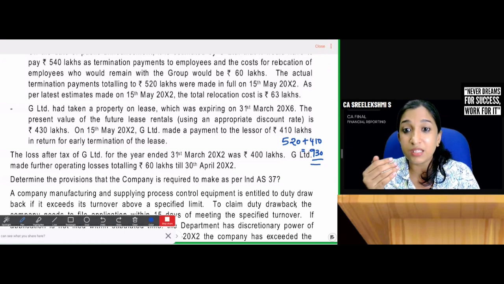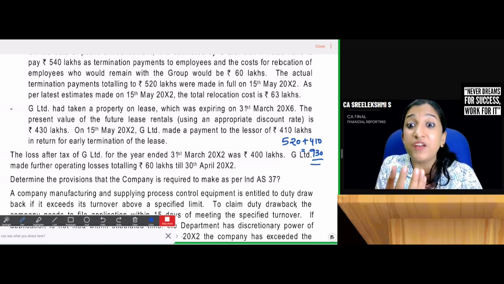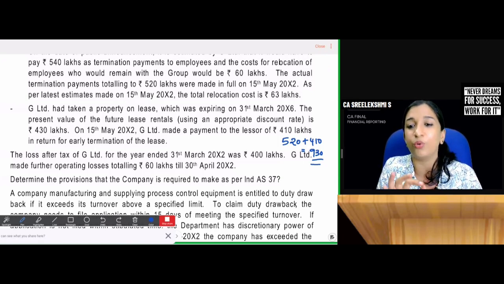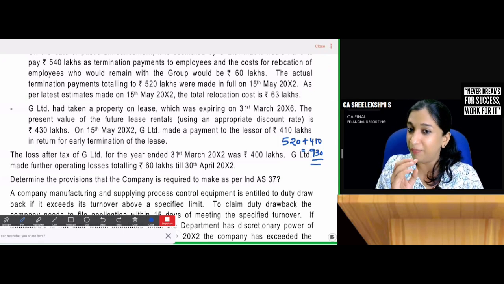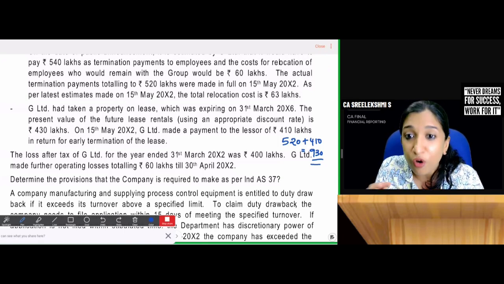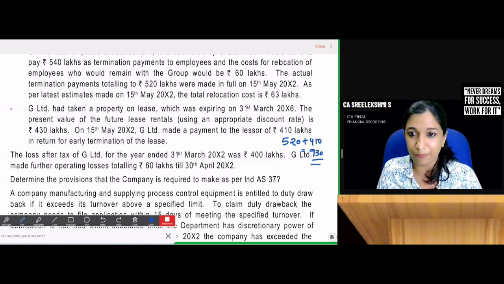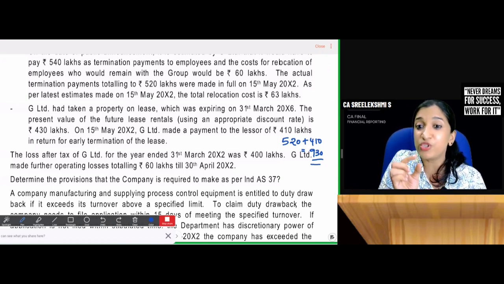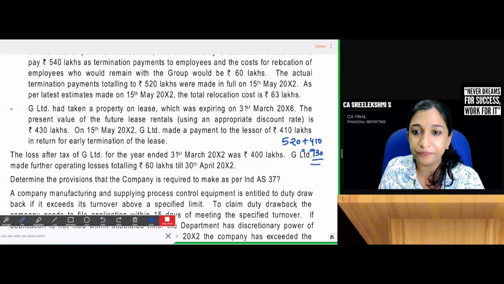Only what benefits you have promised to the employees, or expenditure that is directly related to restructuring, can be considered as expense incurred and related to restructuring, for which provisions should be created. Provision can be created only for those expenses which are directly related to restructuring.